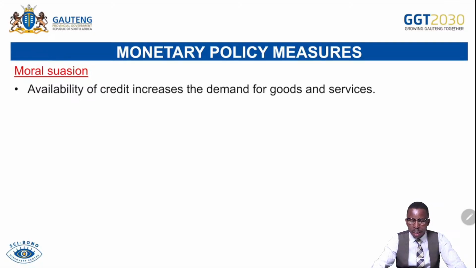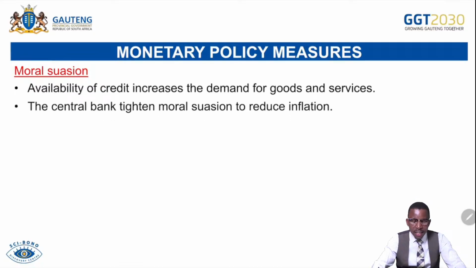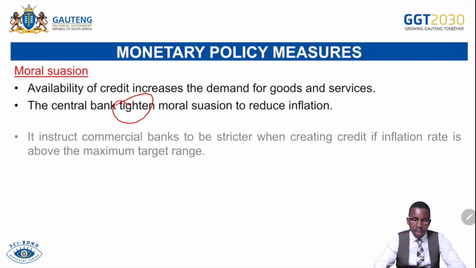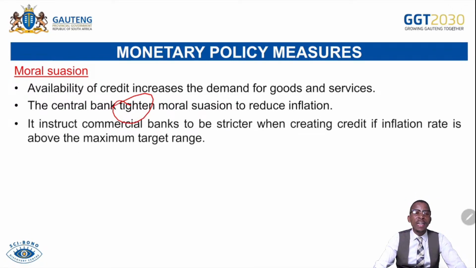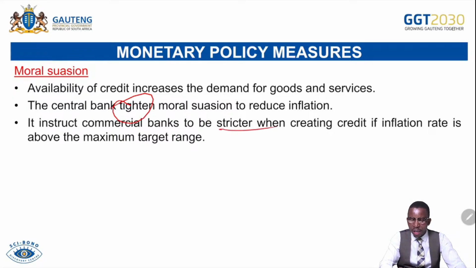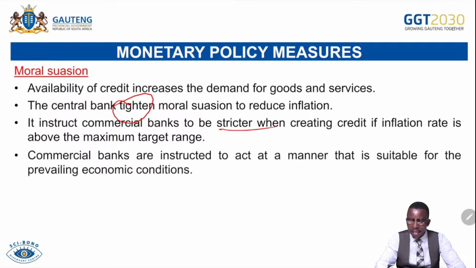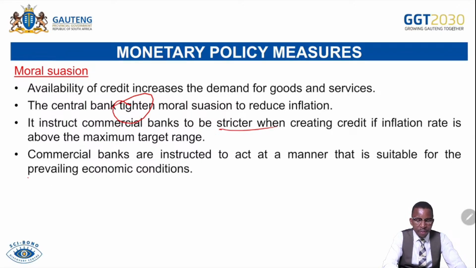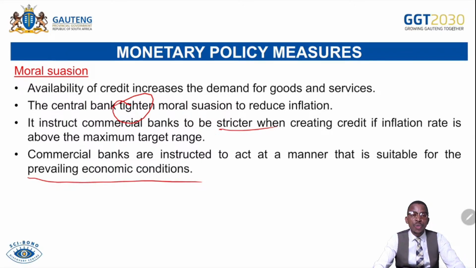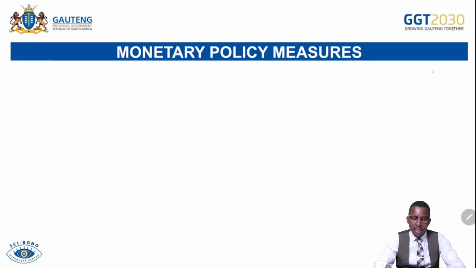Let's check what happens in this situation. Availability of credit increases the demand for goods and services. The central bank tightens the moral persuasion or moral suasion to reduce the inflation rate, meaning it makes it difficult for financial institutions to create loans. It instructs commercial banks to be stricter when creating credit if the inflation rate is above the maximum target. Commercial banks are instructed to act in a manner that is highly desirable or suitable for prevailing economic conditions. If inflation is too high or above the target of 3%, then they need to behave in a manner that is restrictive when they create credit.